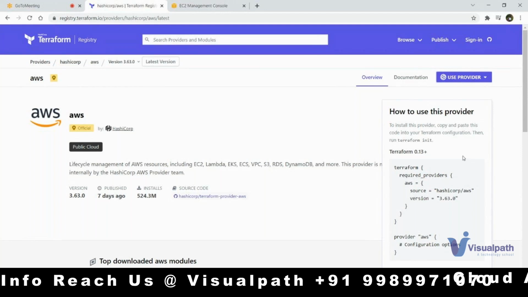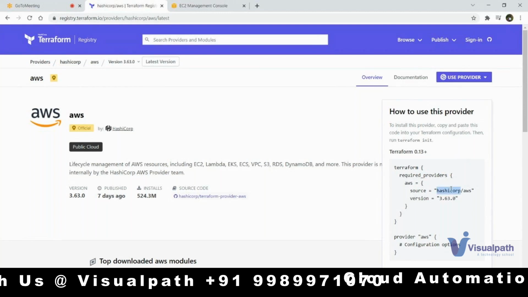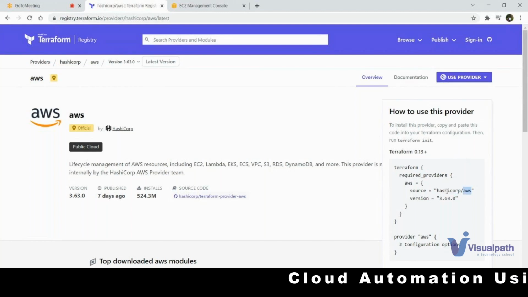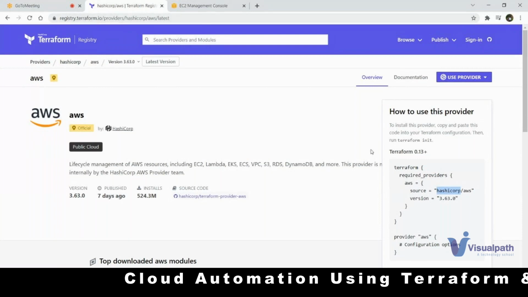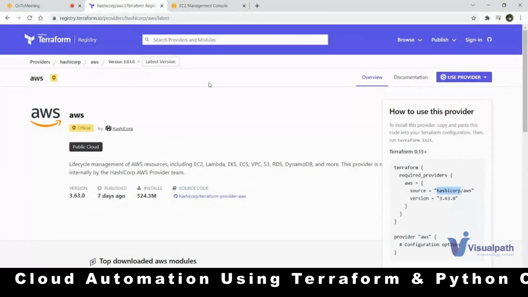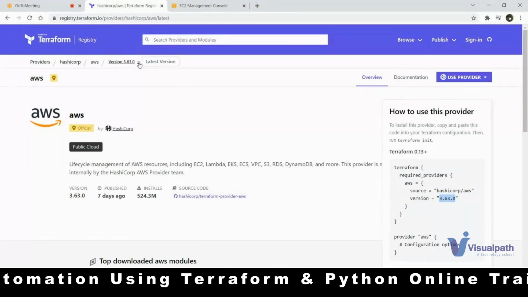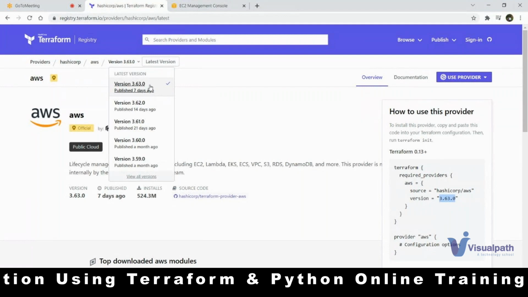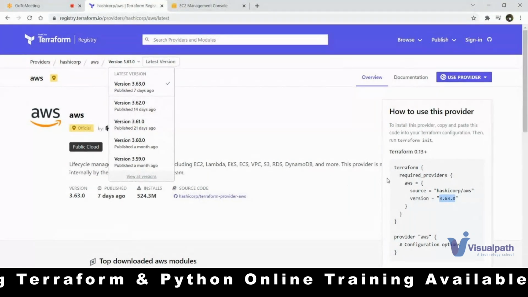Let's say provider.tf, for example. In this I have written what my plugin should be and where it should be downloaded from. By default, if you specify this, it will download from registry.terraform.io slash hashicorp slash aws. That's how it will download. Right now, you can see it is downloading the latest version, 3.63.0. If you want an older version, you can select whichever you want and specify it here.